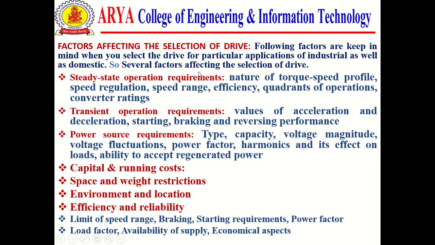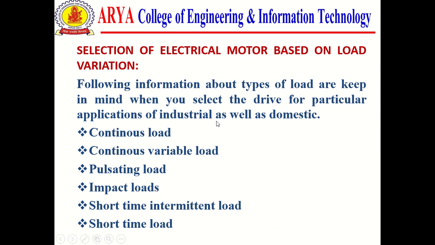So these are the factors affecting the selection of drives. As an engineer, when you select the drives, you keep all these things in mind. I hope you are clear on what parameters we should keep in mind when you purchase an electrical drive.